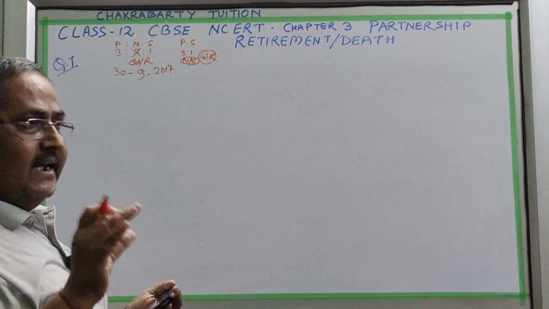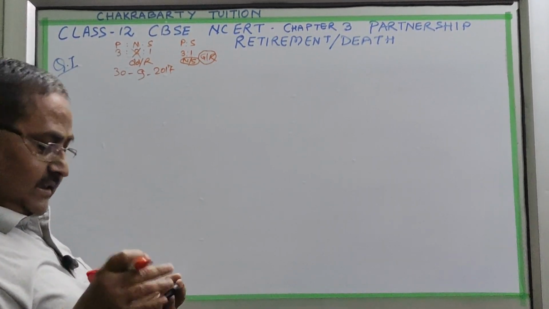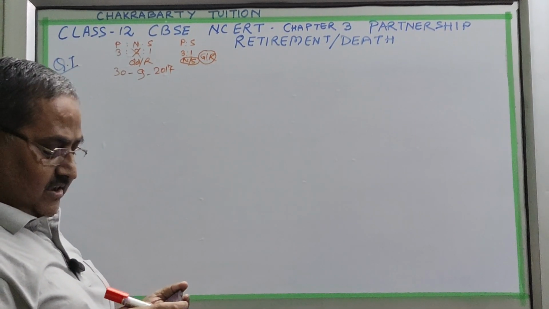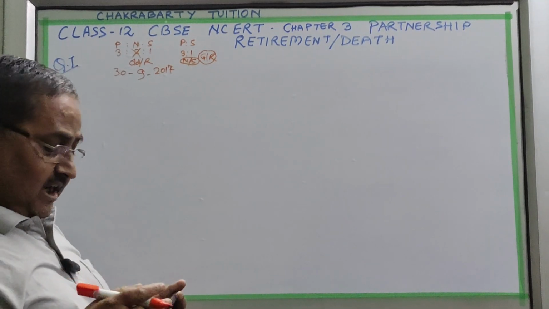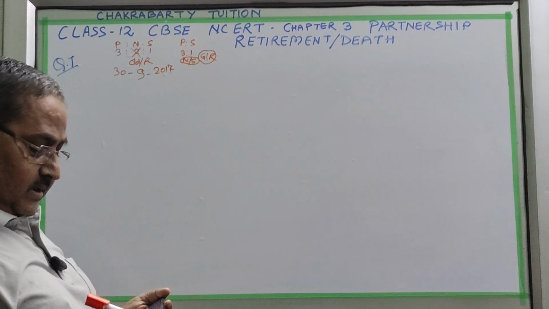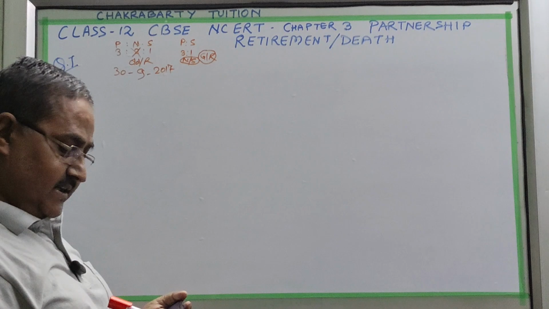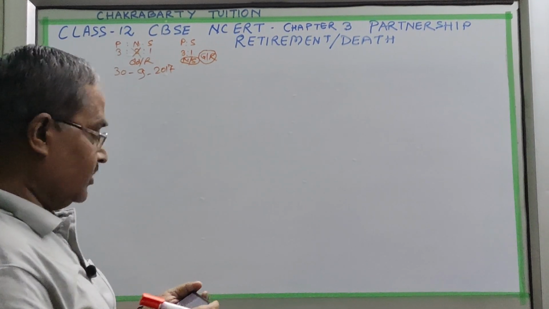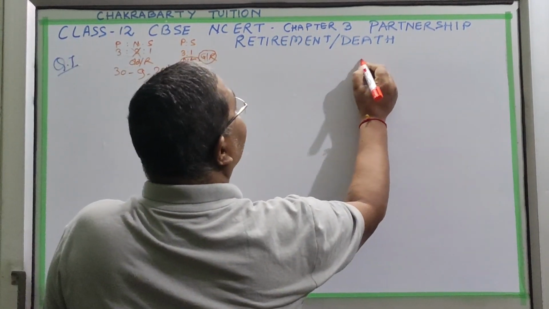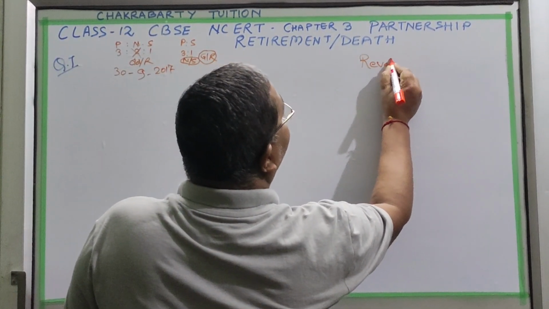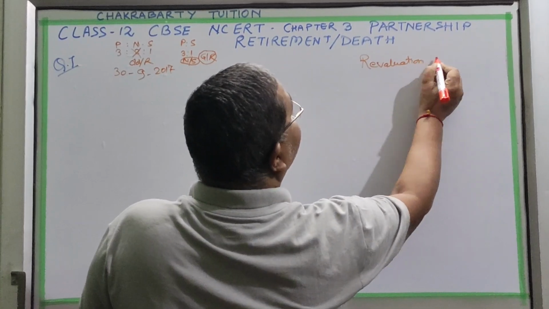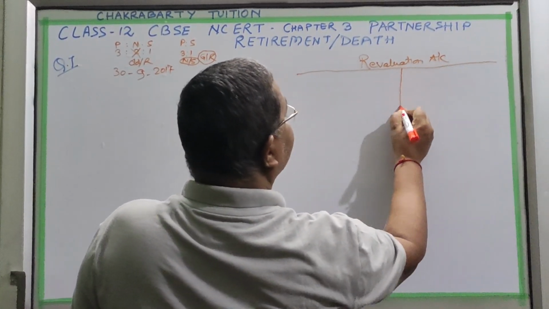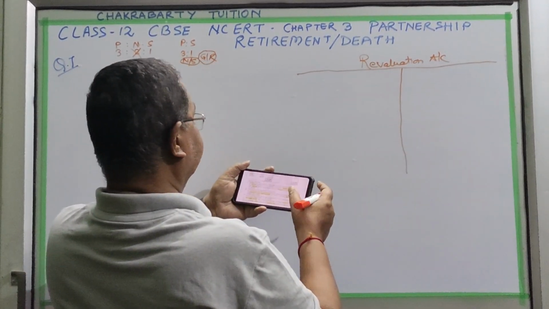So it means you have to calculate the payment due to Naresh. Otherwise, after Naresh, you cannot make a balance sheet. So first, for Naresh's retirement, we will make a revaluation account and a capital account, and thereafter we will go to the question. So, the revaluation account we will prepare first. Though it is not asked, it is necessary, otherwise you cannot prepare the position after his retirement.